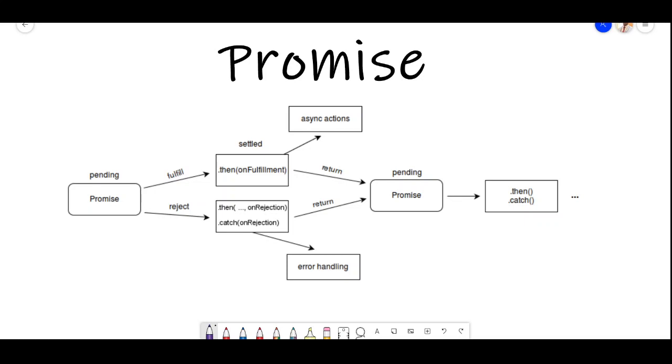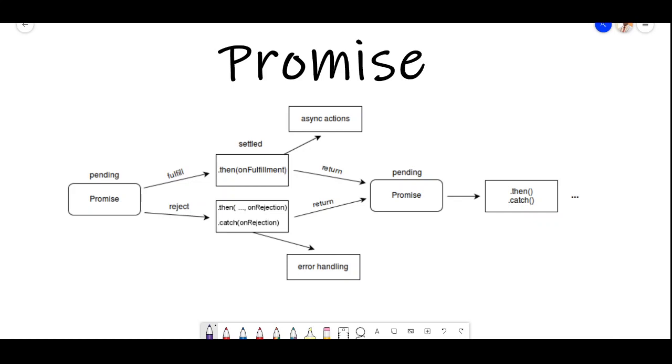In order to understand promises, I would like to go through the async function first, so that you can get to know what a promise is, and then we can go ahead with further steps. So don't be confused by seeing this diagram here. I'll go through each and every stage, and then I'll explain in detail what promises are and how we can leverage this beauty in JavaScript.